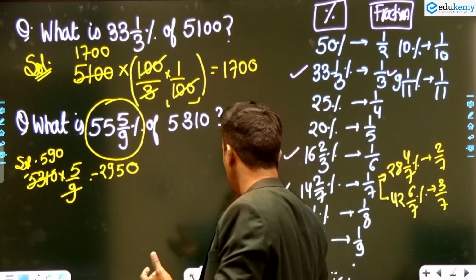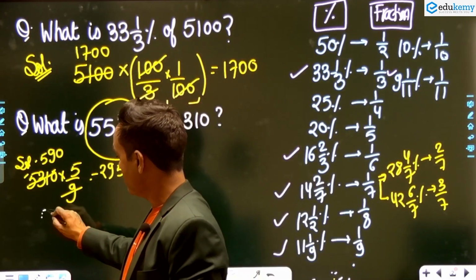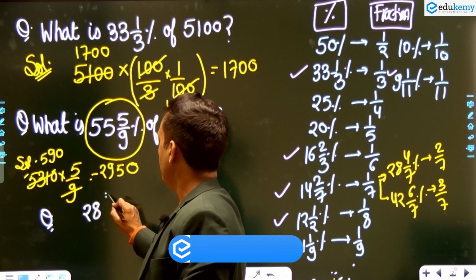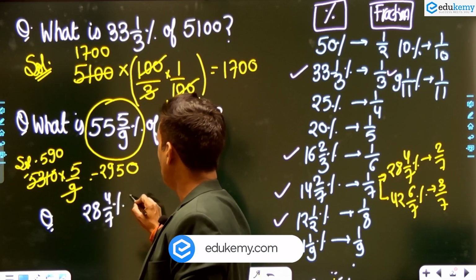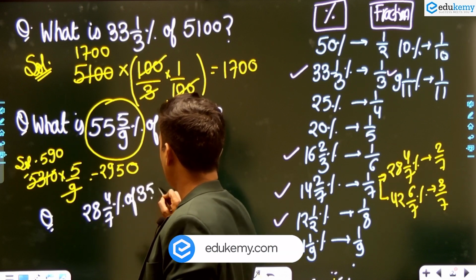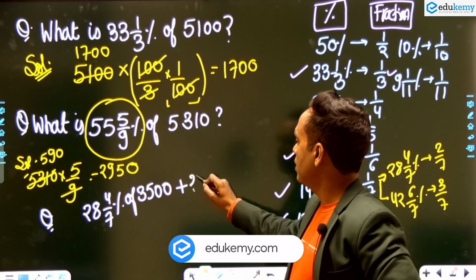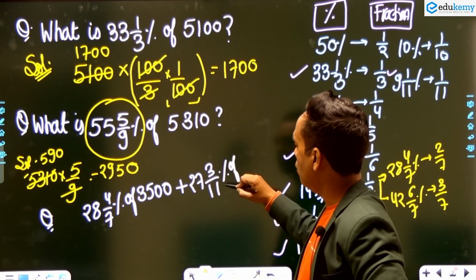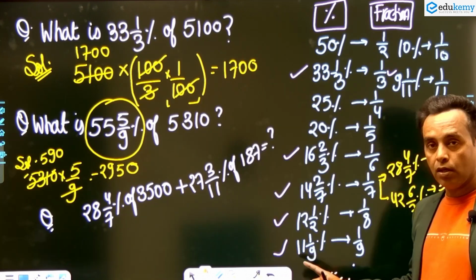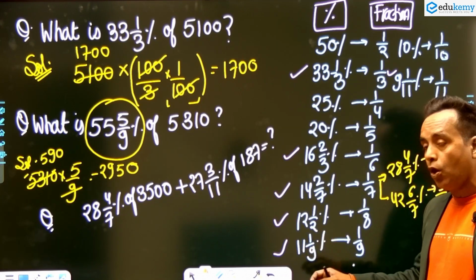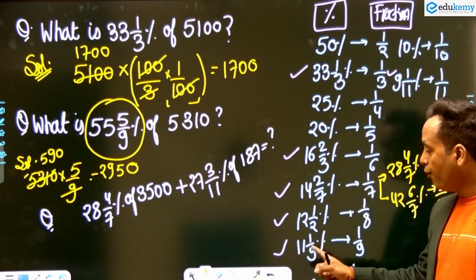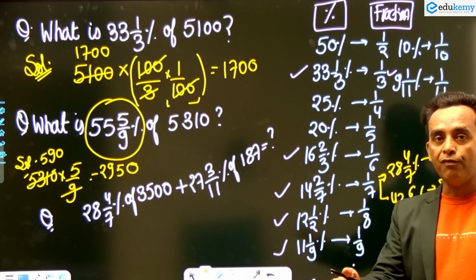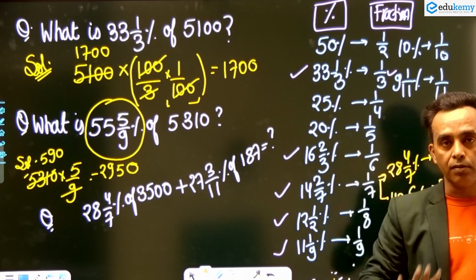So can you tell me the answer of this question fast? Let's see who will give the first correct answer. I am writing 28 and 4 by 7% of 3500 plus 27 and 3 by 11% of 187. Whenever you get 55 and 5 by 9, directly take 5 by 9, because it is 5 times of this, and the shortcut of this is 1 by 9. So 55 and 5 by 9 is 5 by 9, directly.